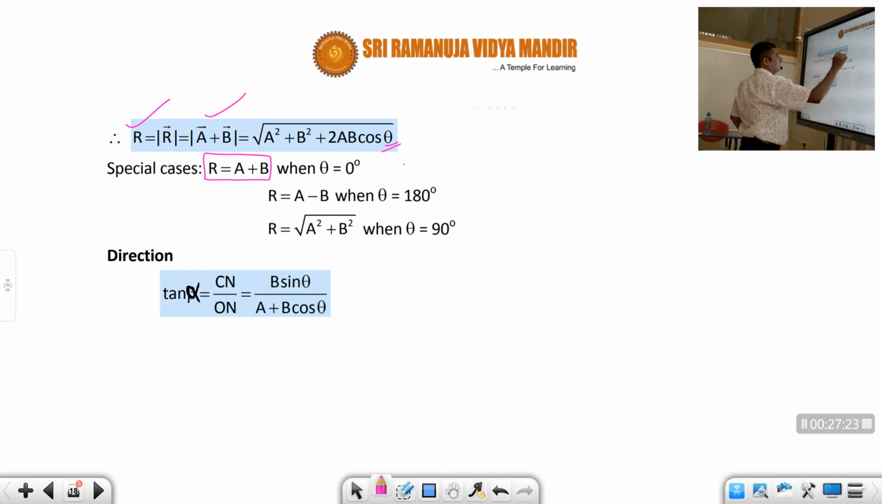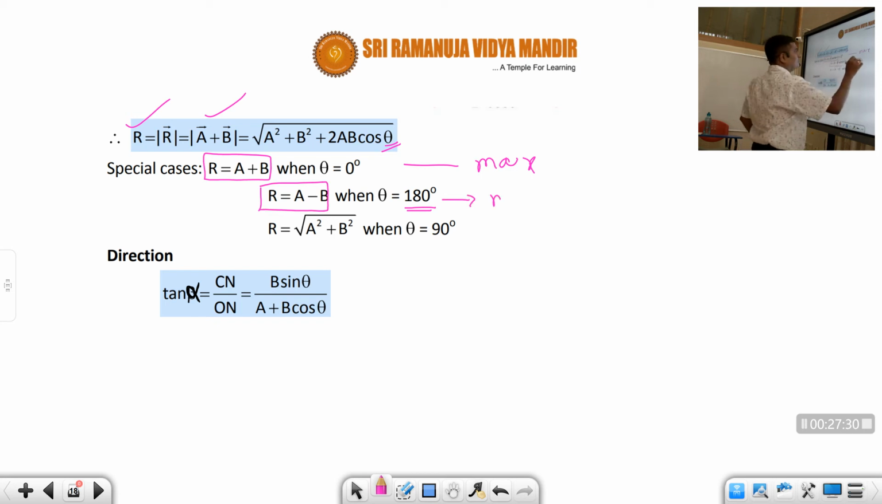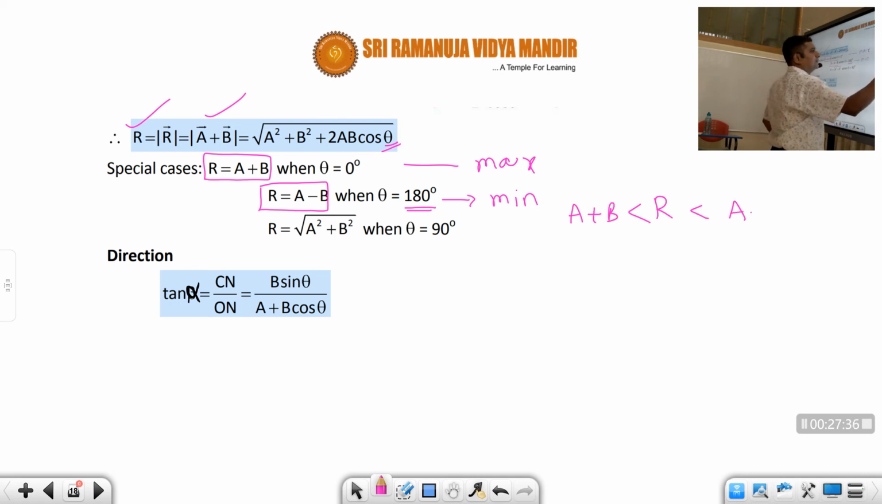A plus b, which is called the maximum. And when theta equals 180, the magnitude of R will be a minus b. This is called the minimum. So therefore, what is the range for the resultant, students? A plus b to a minus b. Of course, these values are also included.